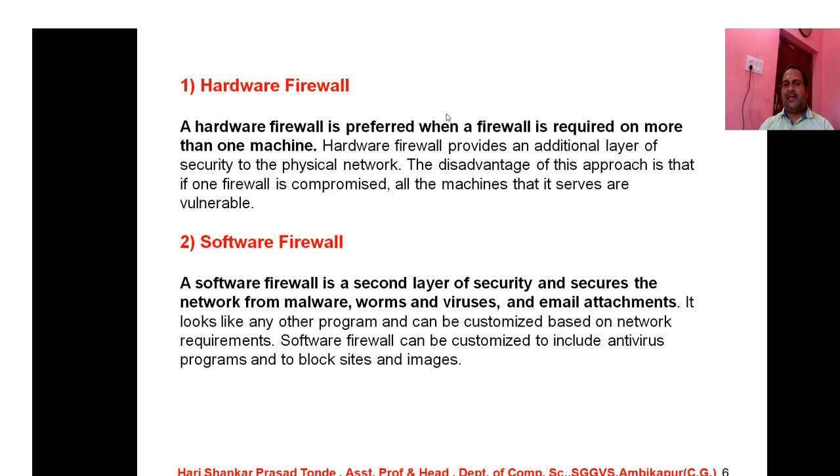What it actually does is it generally looks after programs and can be customized based on network requirements. Software firewalls can be customized to include antivirus programs and to block sites and images. So the main task is we have to include antivirus in the form of various types of programs, and it also blocks sites and images so that any mischievous websites or mischievous images are not going to appear across the world. So this is the main task of the software firewall.